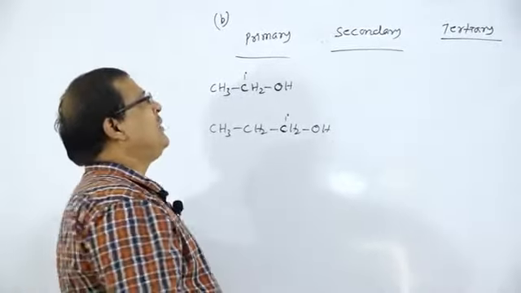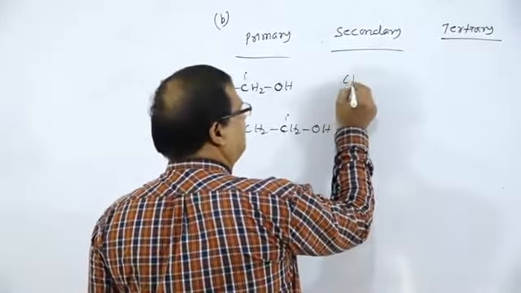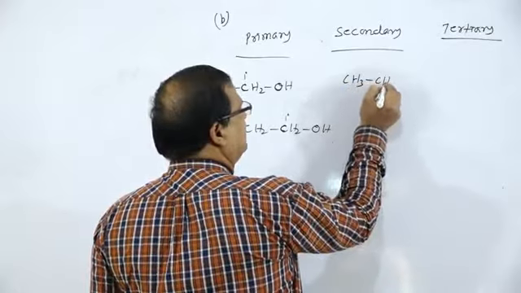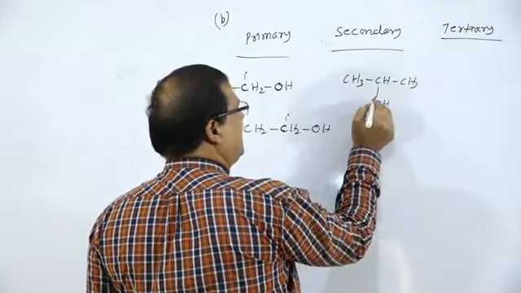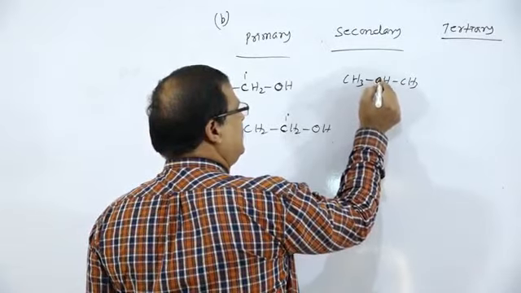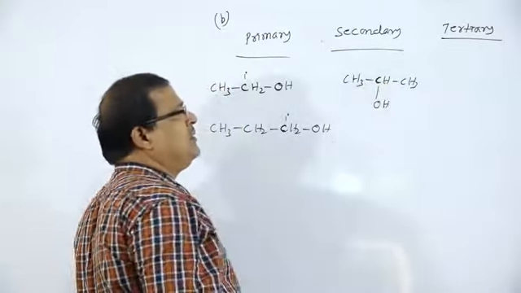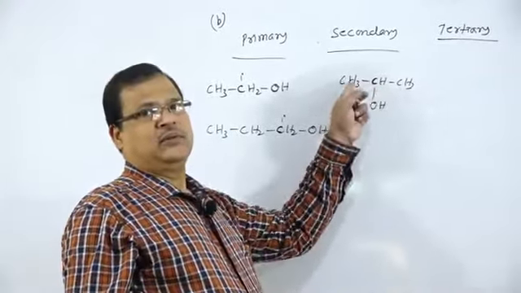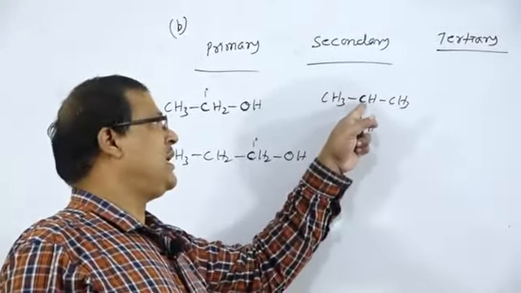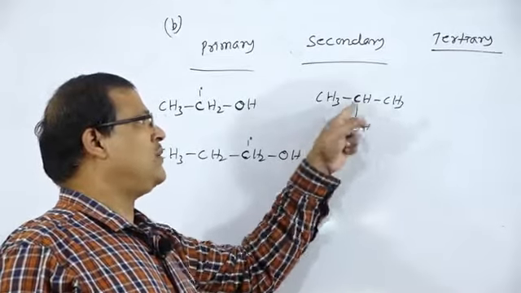Then how to define secondary alcohol? The OH group is attached to that carbon atom which is directly linked to another 2 carbon atoms.